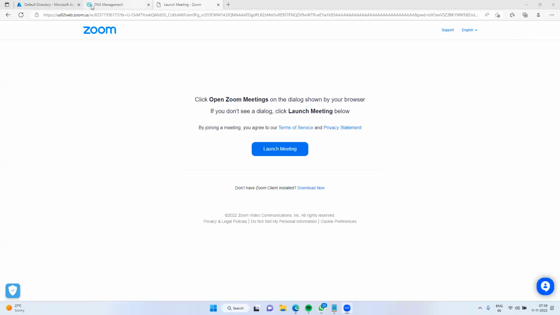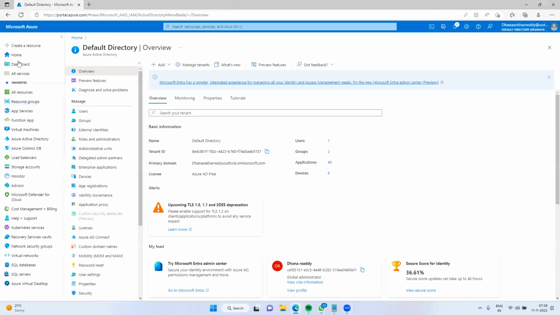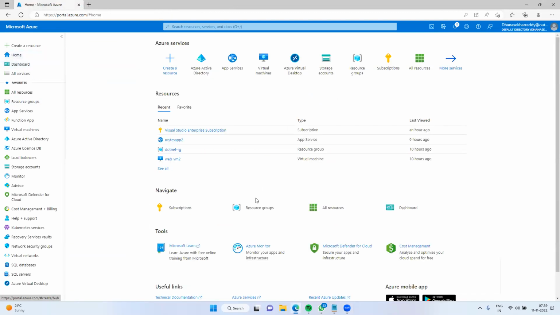I hope you can see my screen now, right? So in the last session, we had discussed how to create one virtual machine in Microsoft Azure.